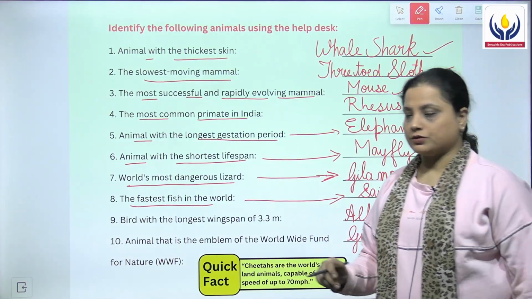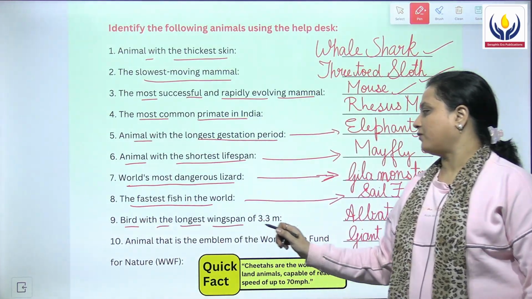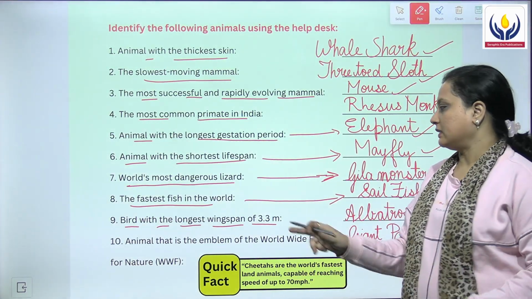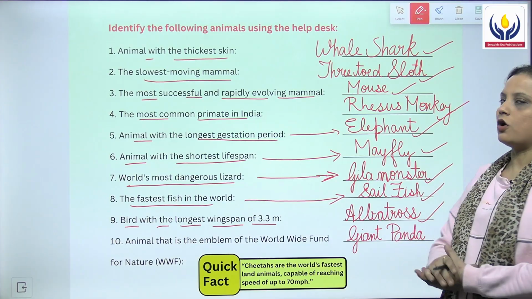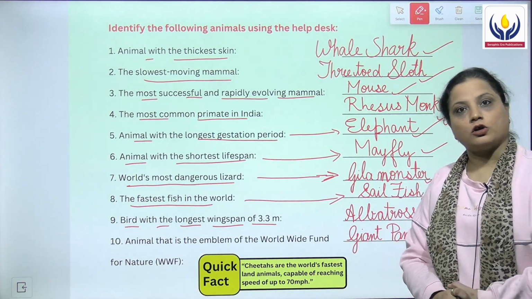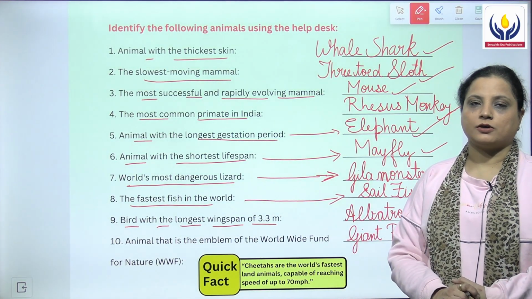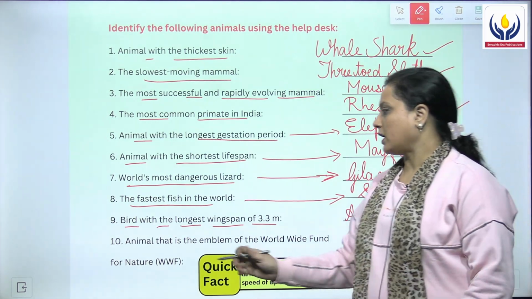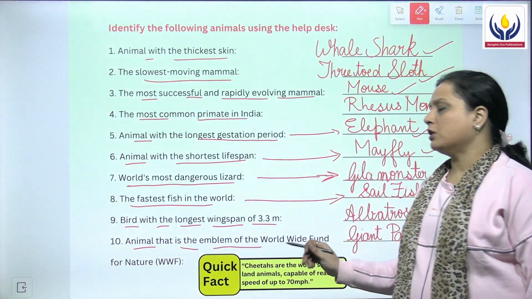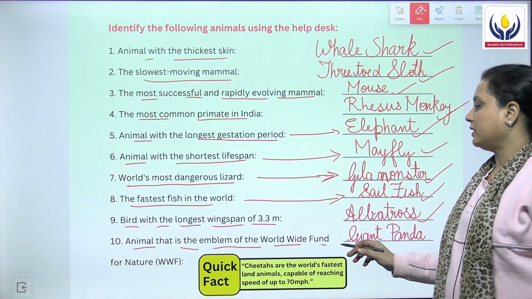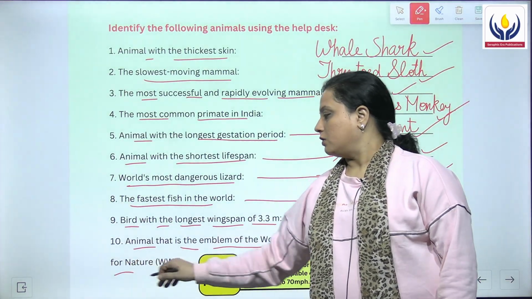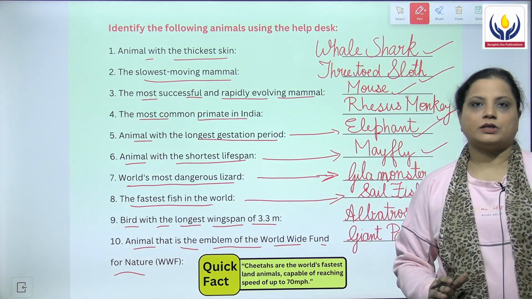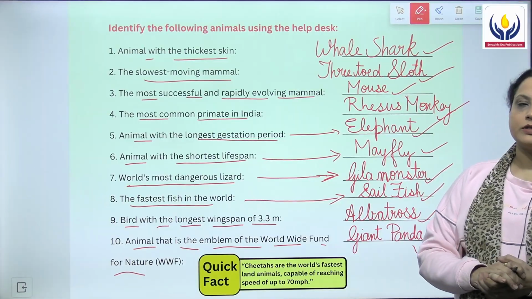Then the ninth question, bird with the longest wingspan of 3.3 m, and that is albatross. We call it albatross. The 10th question, animal that is the emblem of the Worldwide Fund for Nature, and that animal is the giant panda. So with this, we have completed the exercise on this page.